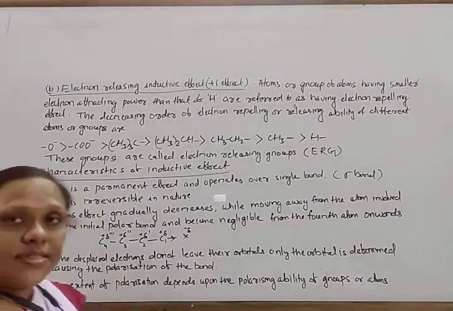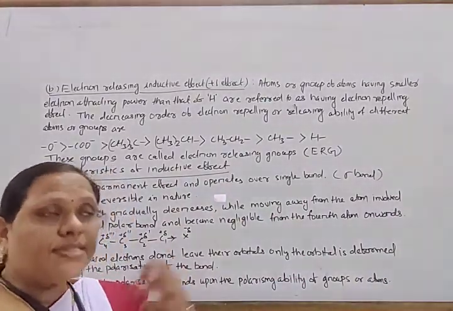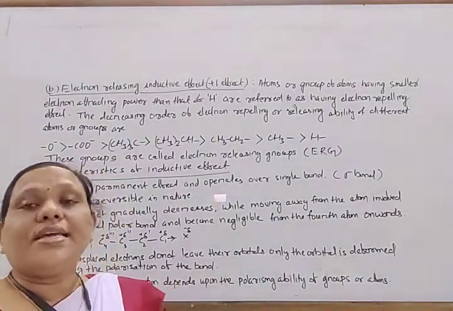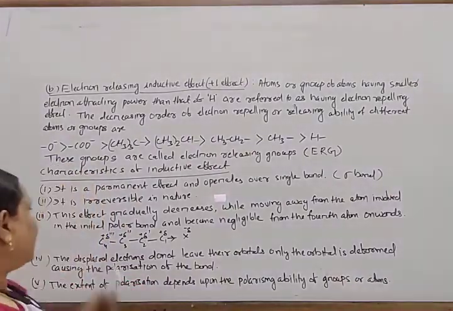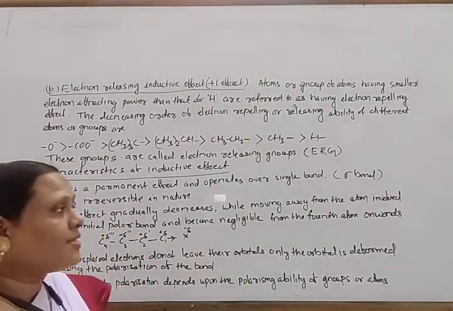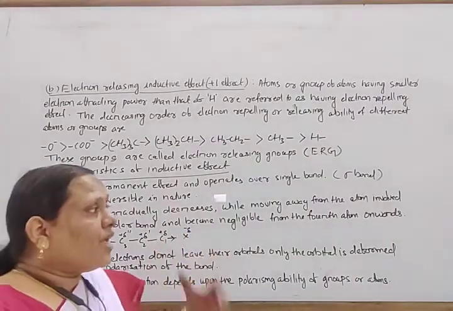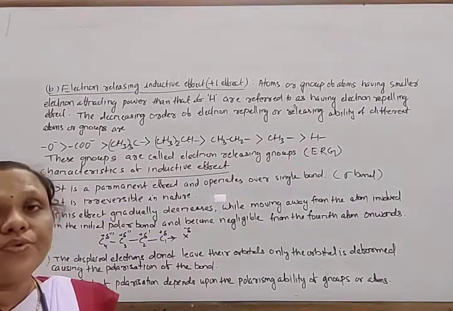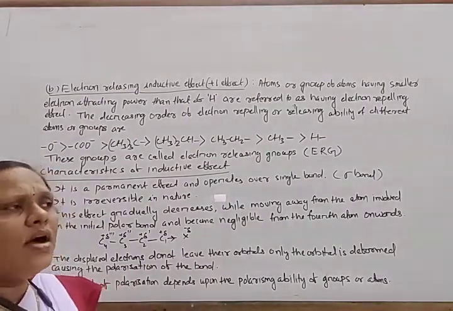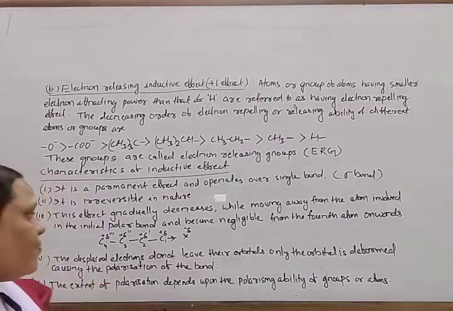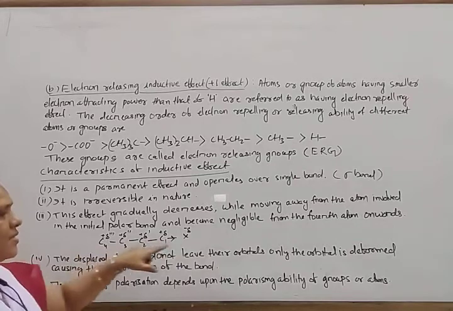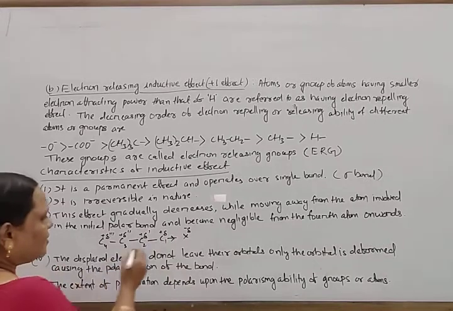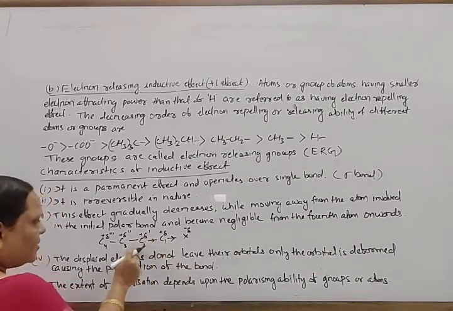It is irreversible in nature. In whichever side the electronegative group is present, in that direction the electron moves in this way. This effect gradually decreases while moving away from the atom involved in the initial polarization, and it is negligible after the fourth carbon atom. This power gradually decreases if the chain is present like this. So here, this bond is more polarized than this, then this, then this.